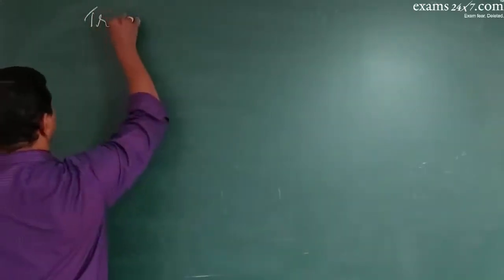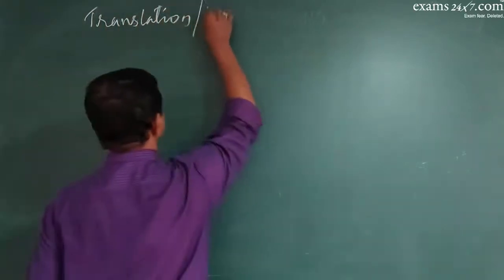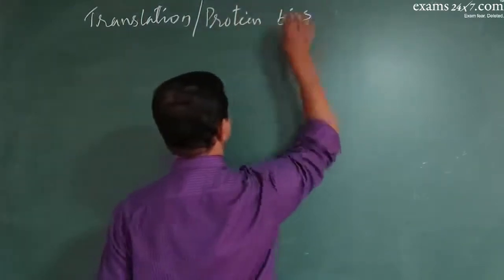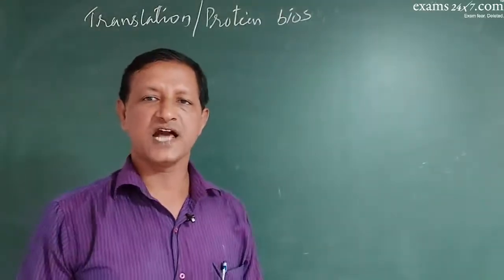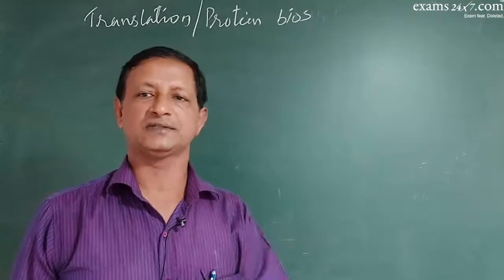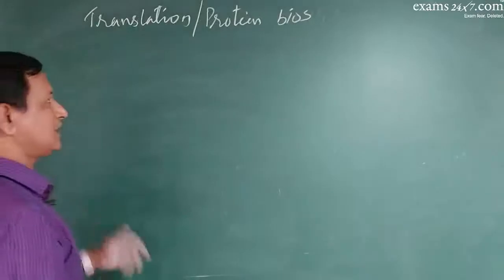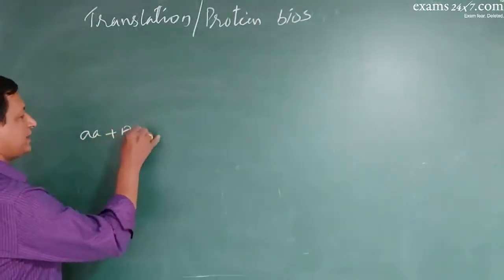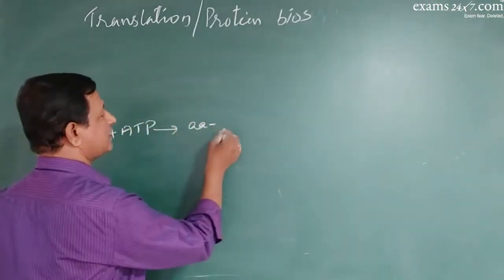And with all these backgrounds, let us start with translation. Translation is also called protein biosynthesis or gene expression. This translation occurs in the cytoplasm of the cell using ribosomes. During translation, first of all, an amino acid is activated by an ATP molecule, producing an amino acyl complex.